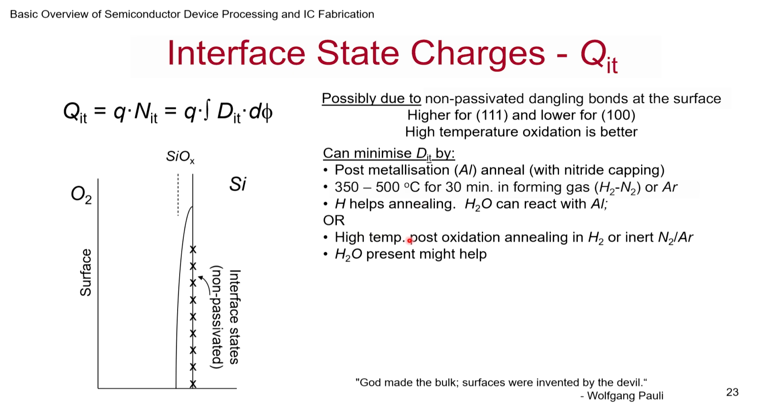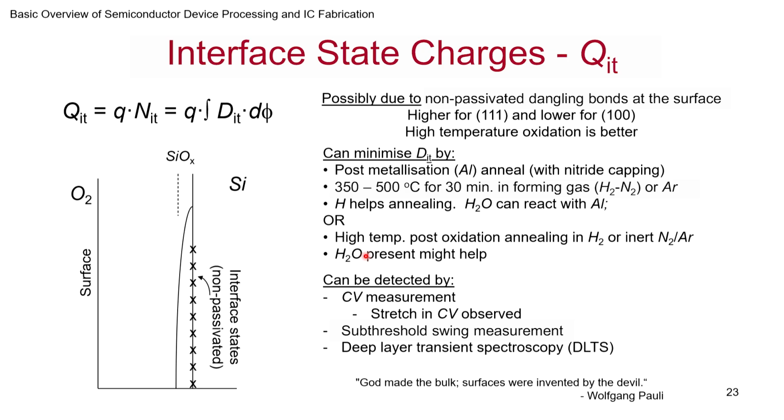The other process is high temperature post oxidation annealing in H2 or inert nitrogen or argon. You can just take it to high temperature, anneal it, maybe 350 to 500 degrees centigrade. You don't want to take it to too high a temperature. Then you end up finding that it gets passivated. The H2O that may be dissolved in the wafer might be helping in all this. So how do you detect this? CV measurement again. What you find is the CV stretches. And one of the most tricky parts here is it can take any form.